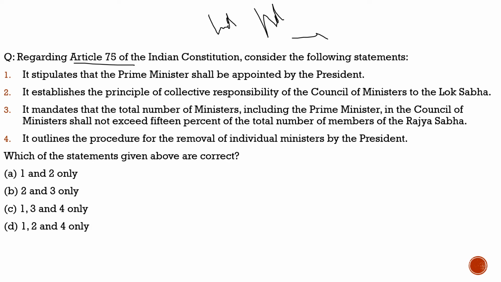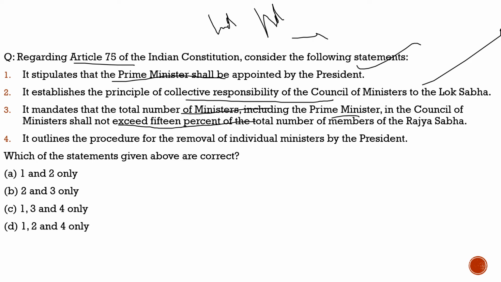First statement, it stipulates that the Prime Minister shall be appointed by the President. 100% correct. It stipulates that. Second statement, it establishes the principle of collective responsibility of the Council of Ministers to the Lok Sabha. 100% correct. It establishes that principle. Third, it mandates that the total number of ministers, including the Prime Minister, in the Council of Ministers shall not exceed 15% of the total members of the Rajya Sabha.